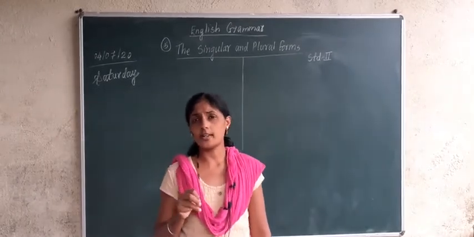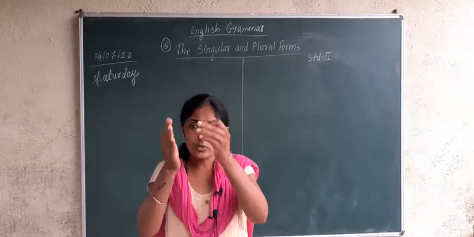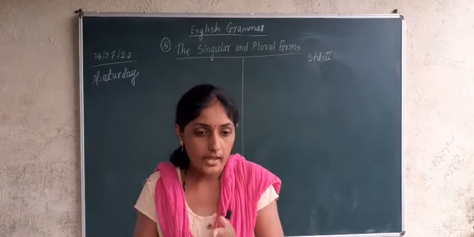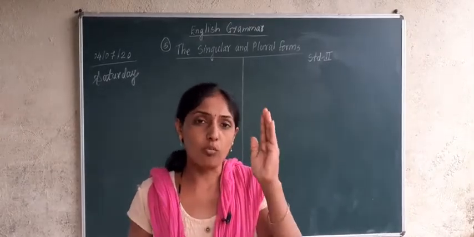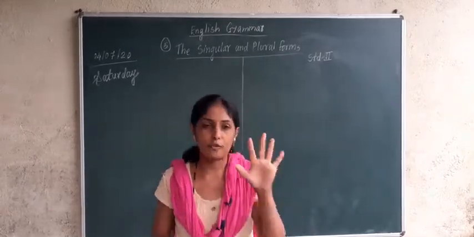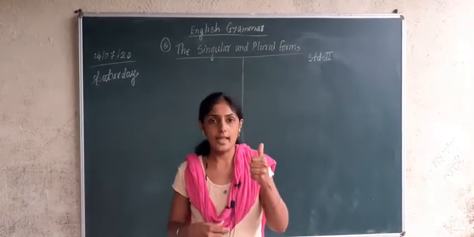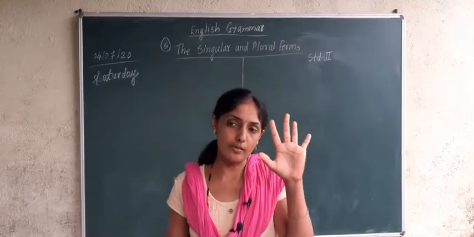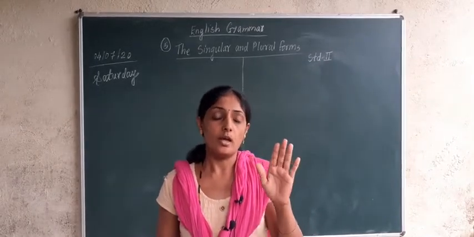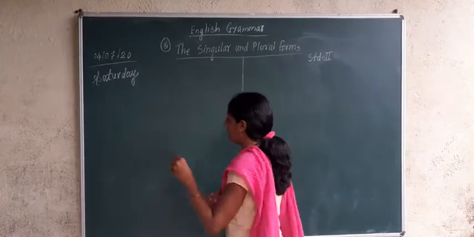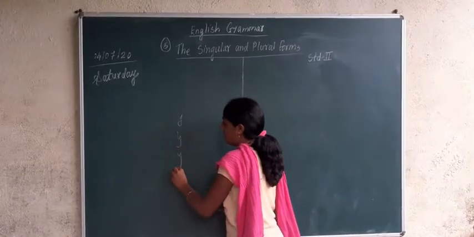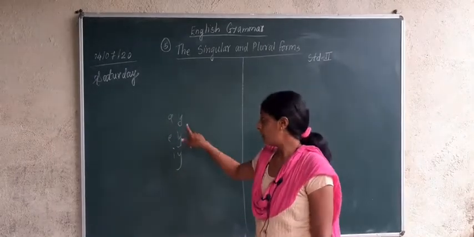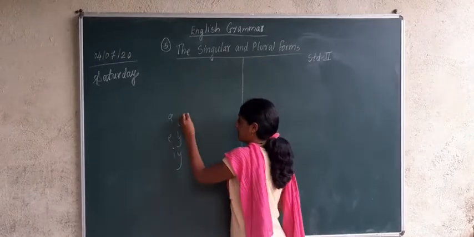Third rule which we studied yesterday was for the words having y at the ending. And before y, if there are vowels, which are vowels? There are 5 vowels: A, E, I, O, U. And if the words have y at the last, and before that vowels are there, what we have to do? We have to add only s.